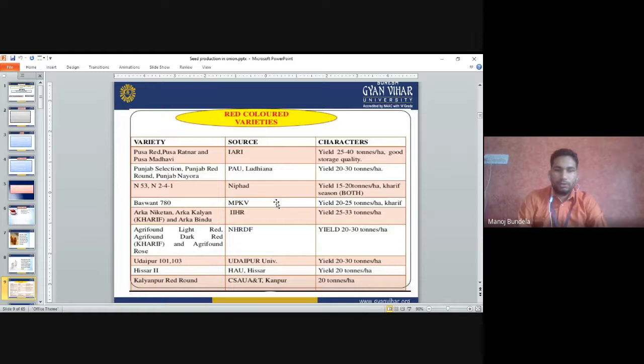Udaipur 101 and Udaipur 103 are developed at Udaipur Agriculture University, MPUAT, Udaipur. The yield is 20 to 30 tons per hectare. Hisar 2 is developed by HAU, Hisar Agricultural University. The yield is 20 tons per hectare. Kalyanpur Red Round is developed by Chandrashekhar Azad University of Agriculture and Technology, Kanpur. The yield is 20 tons per hectare.